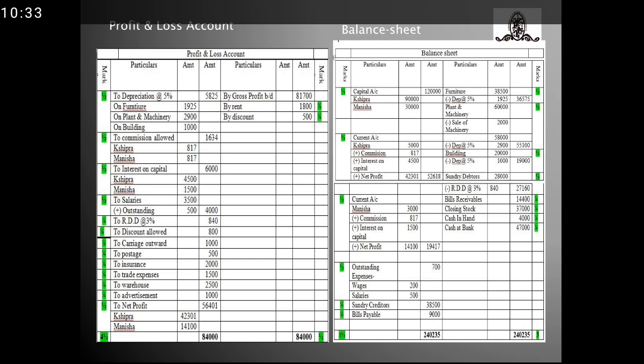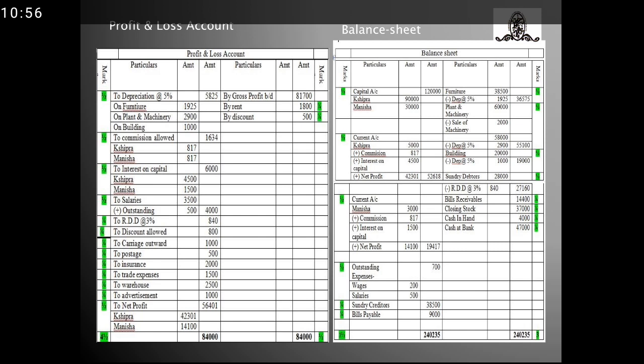Manisha's, so it was 3,000 given in the trial balance, to which added the commission, interest on capital and the net profit they received in the current year. So their total amount comes 19,417. So in this way, the current account of Shipra and Manisha I have stated here.